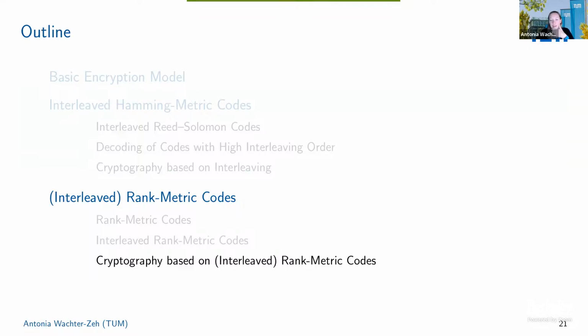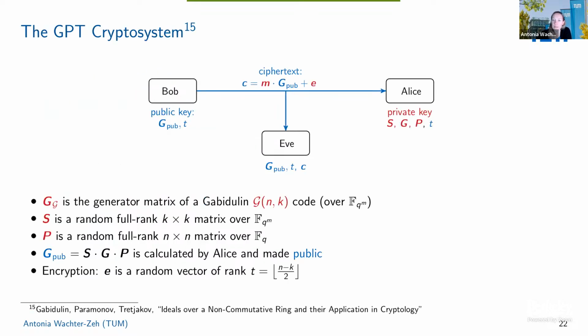Okay, so now if we have this, we can have a look how it behaves if we apply this to rank metric codes. Now this is the so-called GPT cryptosystem after its inventors, Gabidulin, Paramonov, and Tretjakov. It's basically the McEliece system in the rank metric, also here in its simplest version.